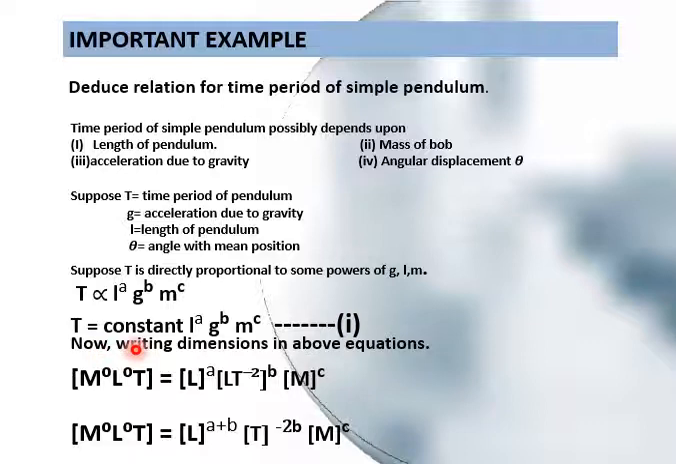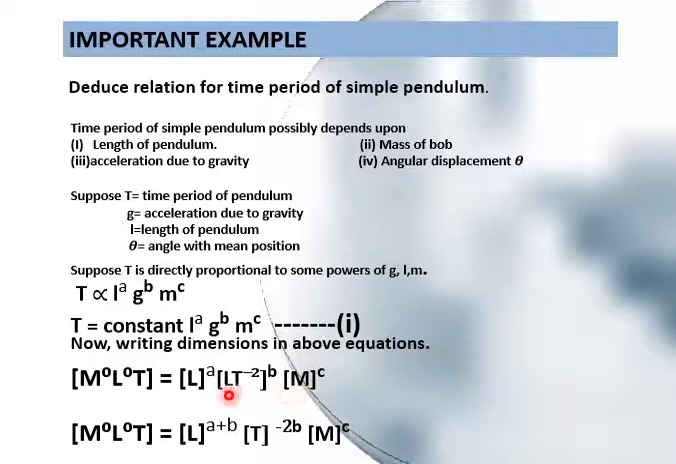Now you have to write the dimensions in the above equation. So capital T has a dimension of T as we know, and we can complete this dimension using M power 0, L power 0. For length, the dimension will be capital L power a. For g, g is acceleration due to gravity, so acceleration has the unit of meter per second square. So dimensions will be (LT minus 2) power b. M is mass, so capital M.